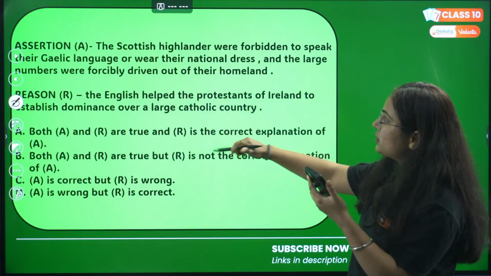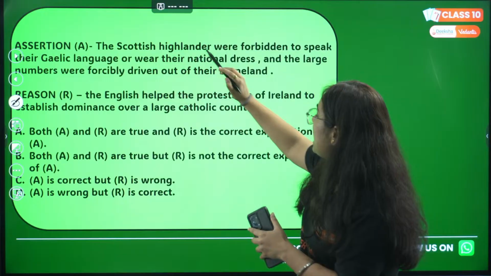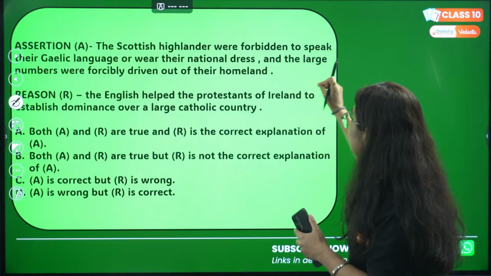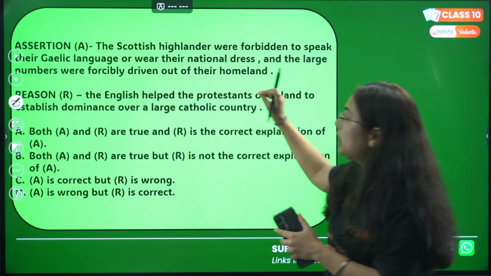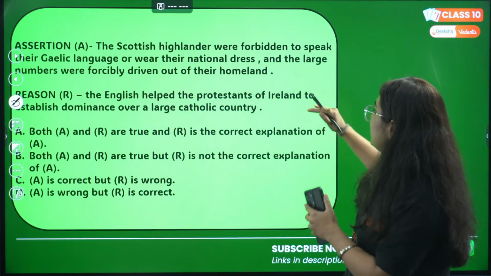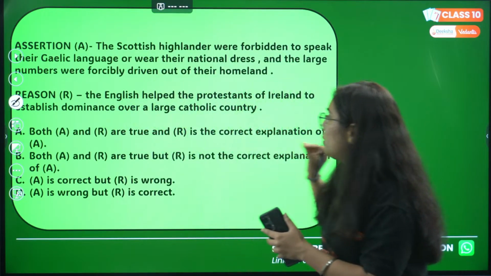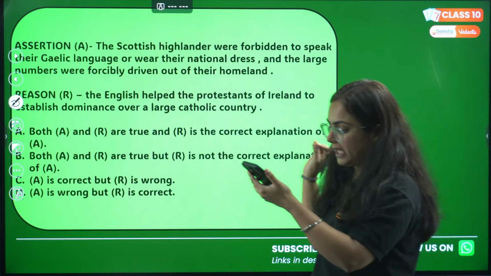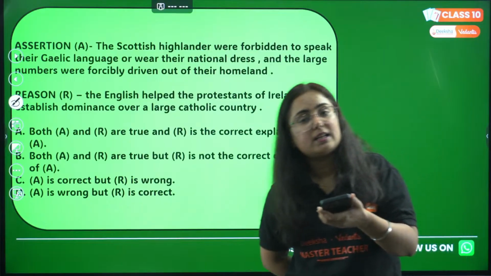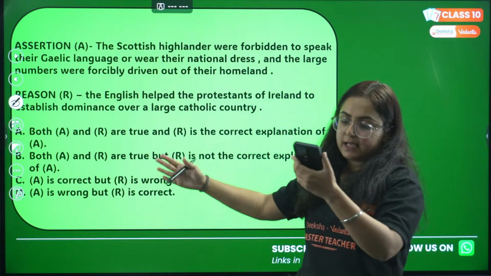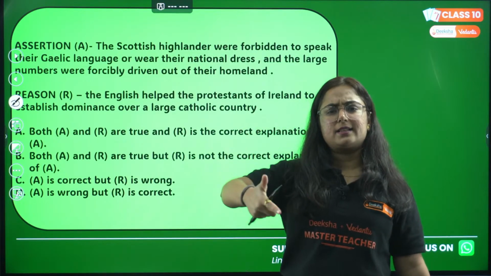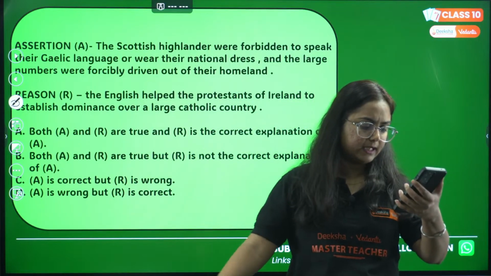And the next question is assertion: The Scottish Highlanders were forbidden to speak their Gaelic language or wear their national dress, and large numbers were forcibly driven out of their homeland. Okay? Fine. Reason: the English helped the Protestants of Ireland to establish dominance over a large Catholic country. Right? Now answer the correct option. A: both A and R are true, and R is the correct explanation of A. B: both A and R are true, but R is not the correct explanation of A. C: A is correct, R is wrong. D: A is wrong, R is correct.